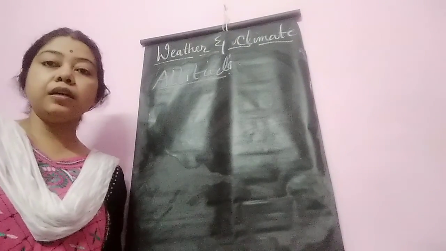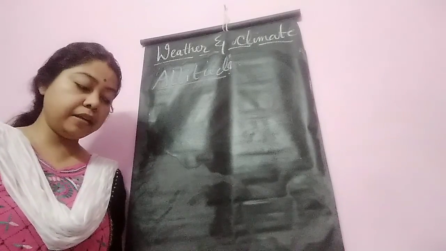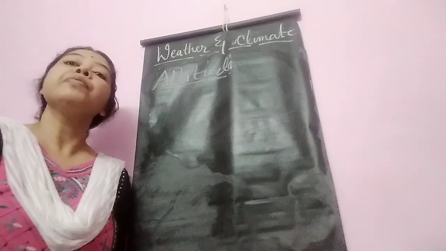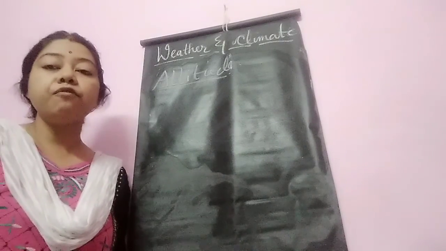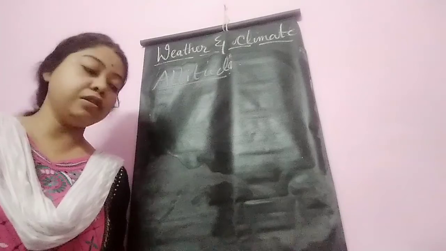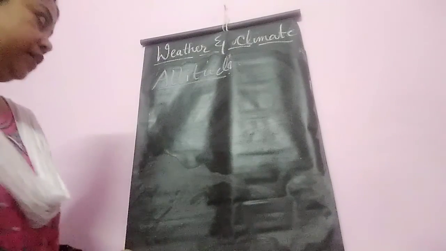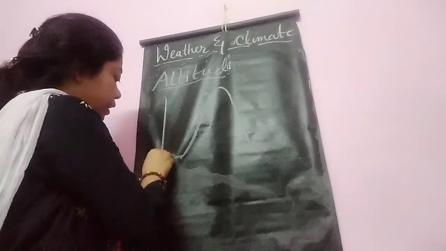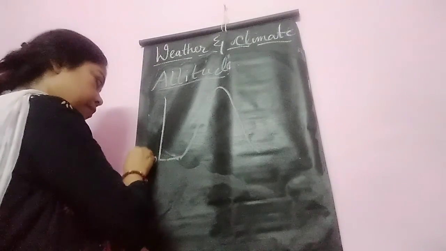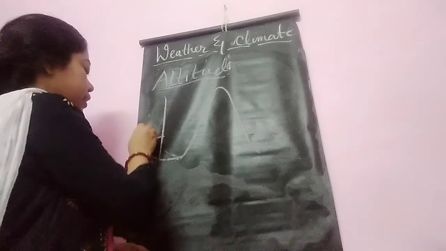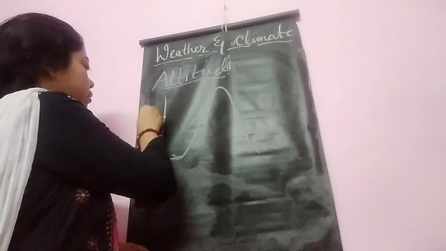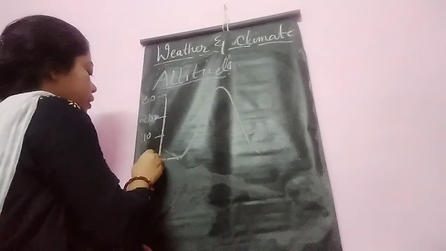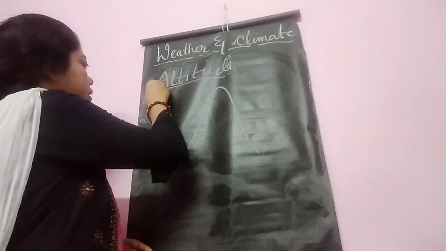Today I will continue the chapter Weather and Climate. Open page 58. I will start from altitude. That is the third and very important factor for variation of air temperature: altitude. Altitude means height. This is a mountain, and you know that this is 0 kilometer and this is height: 10 kilometer, then 20 kilometer, then 30 kilometer, okay, 30 meter. This is 0 meter, 10 meter, 30 meter, in this way.